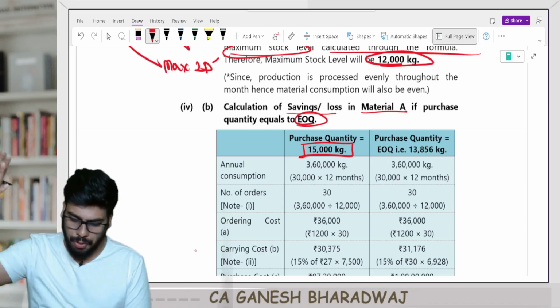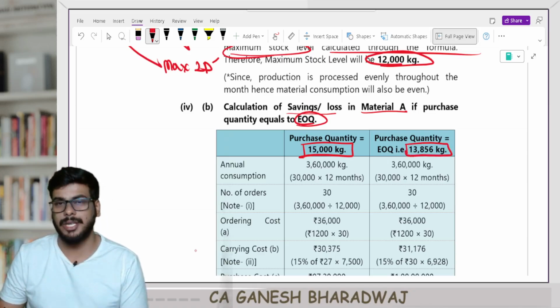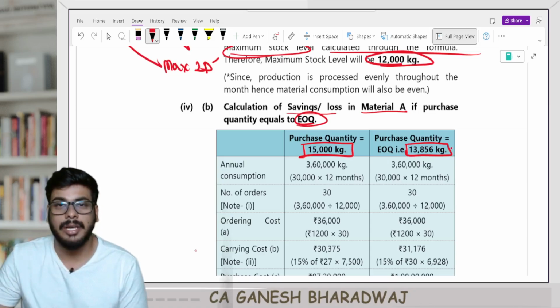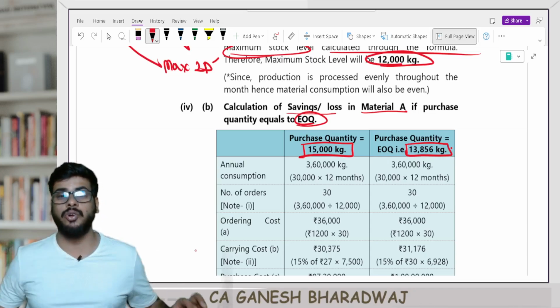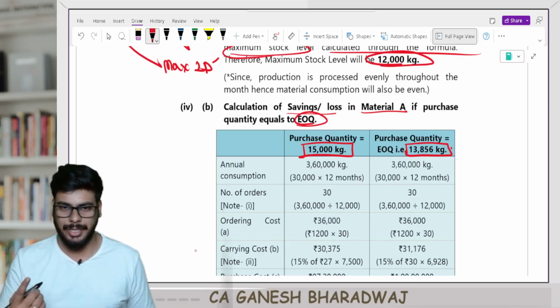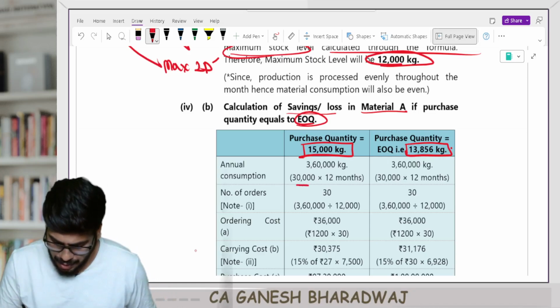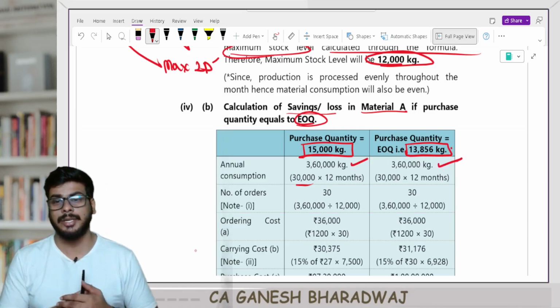Now if I follow EOQ, I will be placing an order for 13,856 kgs. Now tell me guys, in both the cases, what will be the total annual consumption? Monthly I consume 30,000 kgs into 12. So in a year I consume 3,60,000 kgs. Are you clear with this?